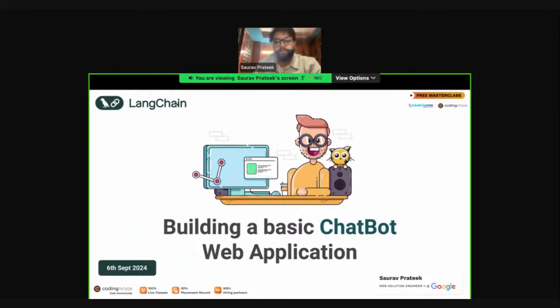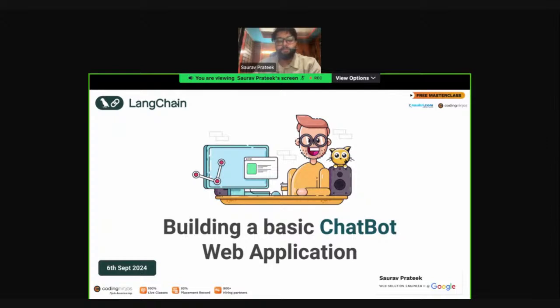Beforehand, has anyone used LangChain before? If so, just give me a yes in the comments. That would be helpful. I just wanted to understand how many of you are familiar with the framework. It's a new framework, so I'm not expecting a lot of people to be familiar. Akhil is familiar. Great, awesome.